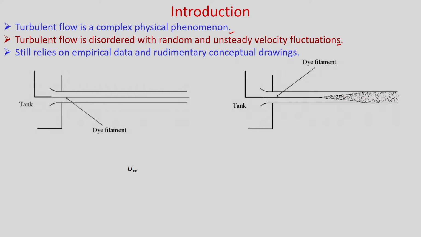So, you will get this kind of structure. You know that in pipe flow, when Reynolds number based on the diameter is less than 2300, then it will be laminar, then it will transform to transition and turbulent flow.